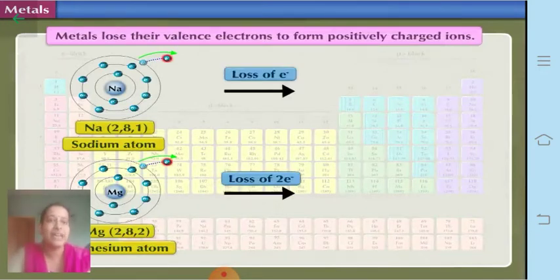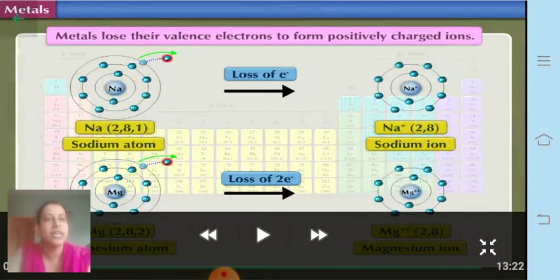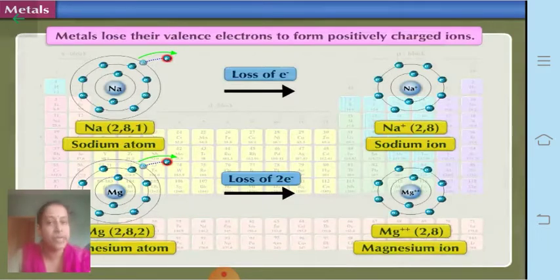Metals also lose their valence electrons to form positively charged ions. Now you have already heard about this inside the atom, that is, the outermost shell. If they have free valence electrons, they can lose those electrons to form a compound, and once they lose these electrons, they form their respective ions. Especially when they lose electrons, they are called cations, but when they gain electrons, they are called anions. Anions are mostly the non-metals, which we are not going to speak about right now. Here we are talking about the metals.